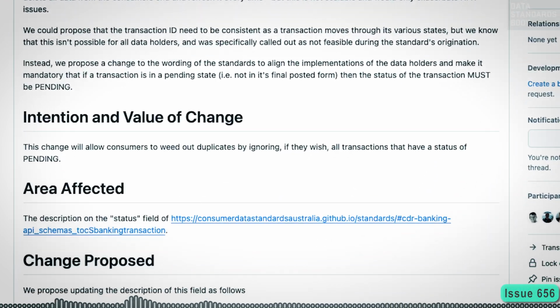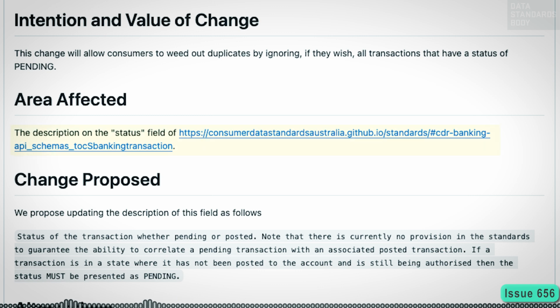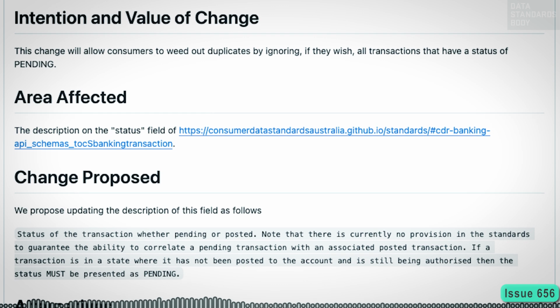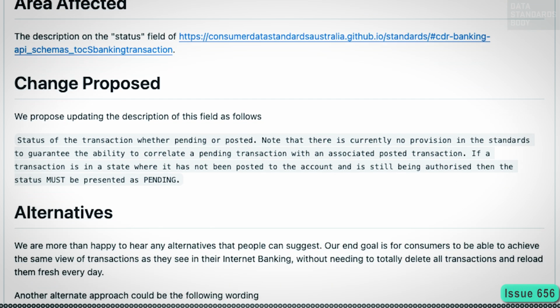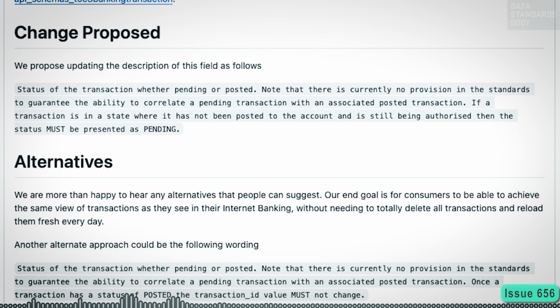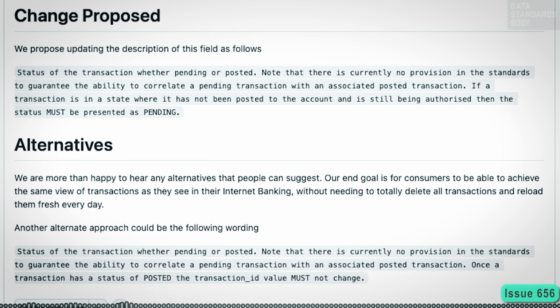Issue 656, a status of posted should indicate the final update for a transaction. Issue 656 proposes changes to the description of the banking transaction status field. The change documents the requirement that the status must be pending if the transaction is still in the process of authorization or may change. A transaction cannot change after its status is set to posted. This issue has been carried over from MI21.